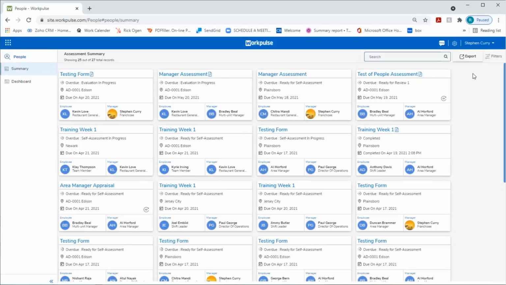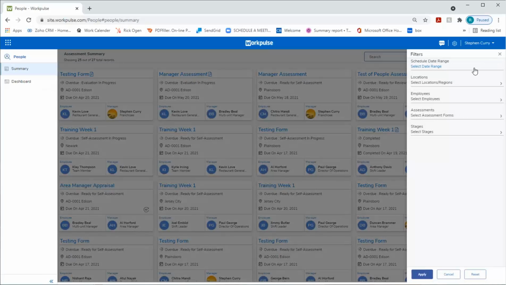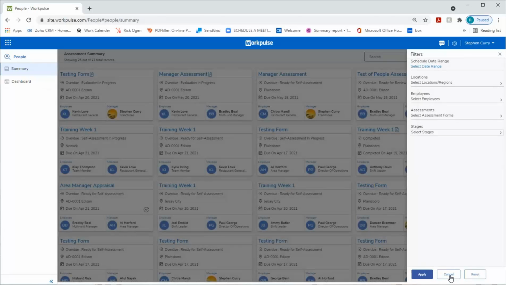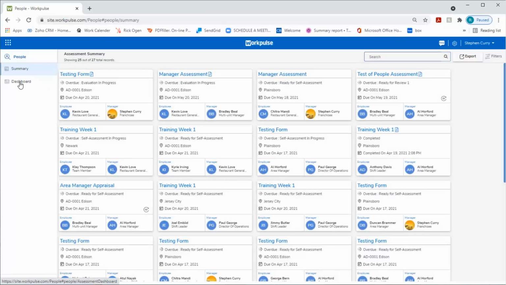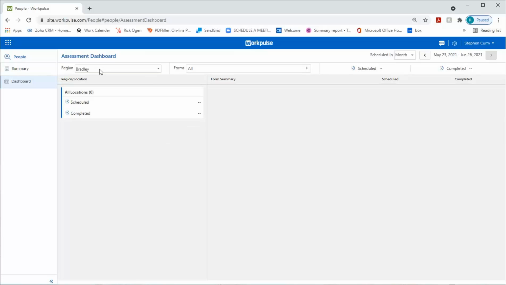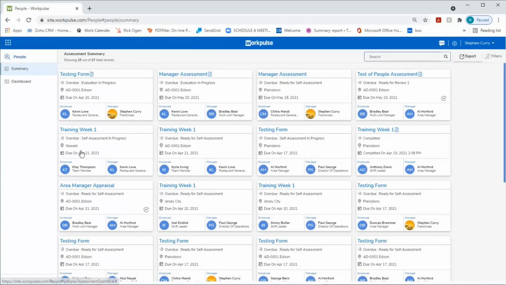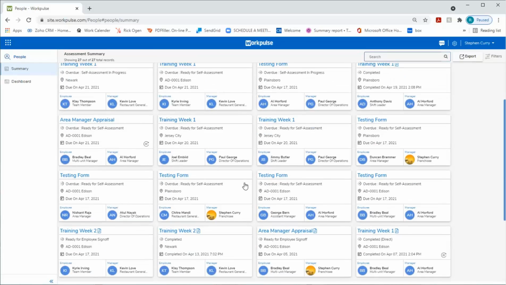Here, in the assessment summary, we can export information, and of course we can filter through by date, location, employee, what type of assessment, even what stage the assessment is. There's a dashboard so we can look at our regions by the day, the week, the month, the year, the quarter. Back to the summary.